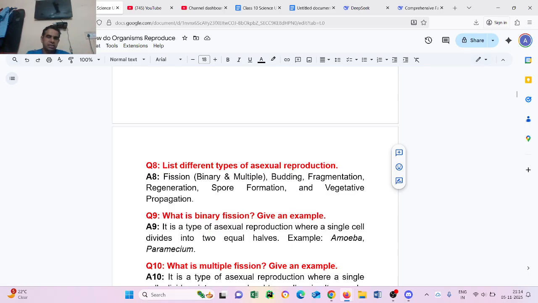Question number 8: List different types of asexual reproduction. Fission, binary and multiple, budding, fragmentation, regeneration, spore formation, and vegetative propagation.